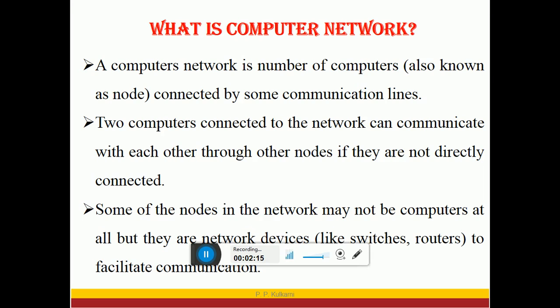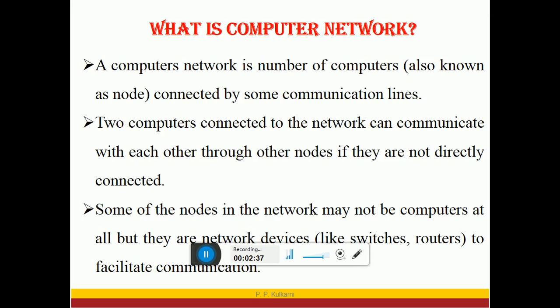But sometimes some of them are not computers, some of them are network devices. There are various kinds of network devices like switches, routers and so on. They facilitate the communication and running of the entire network. They are also taken as nodes in the network.